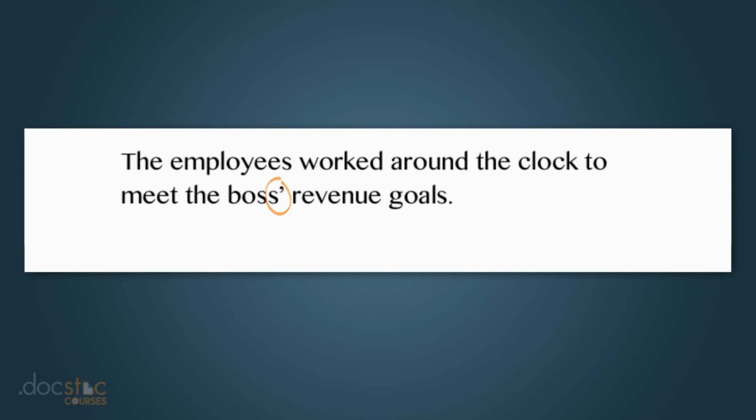This is also the case for plural possessives. The employees worked around the clock to meet the bosses' revenue goals. This is referring to multiple bosses and the revenue goals that these many bosses set. In this case, you also put the apostrophe at the end of the word because it ends with S.